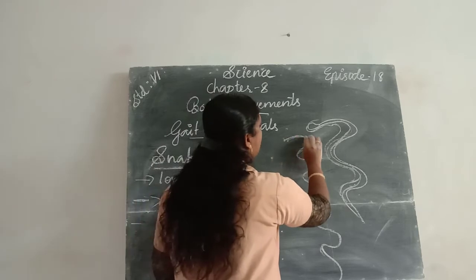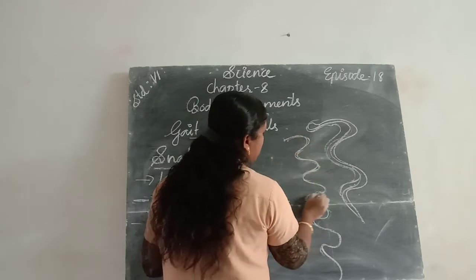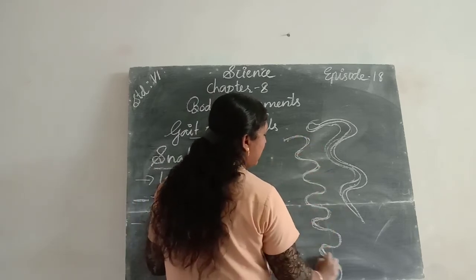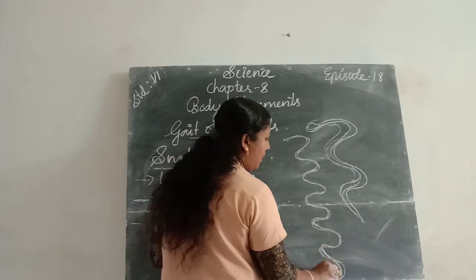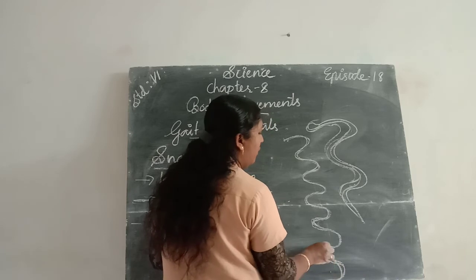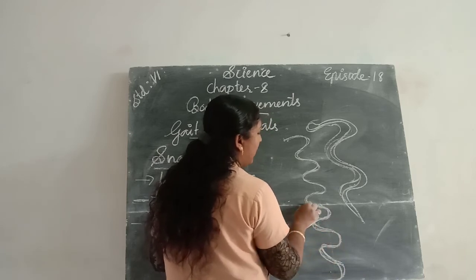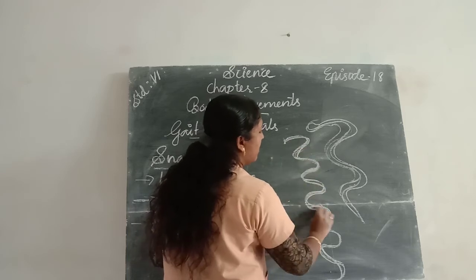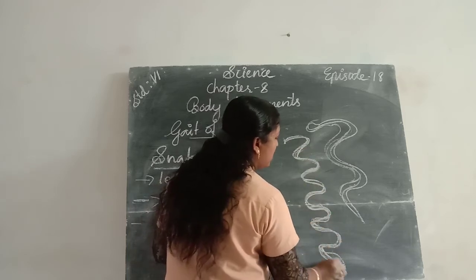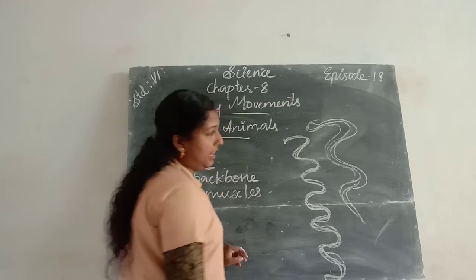Its body has curved loops. Many loops are present, each loop is pressing against the ground, and each loop gives a forward push to the snake's body. So it moves faster in a curved direction. It does not move in a straight line.